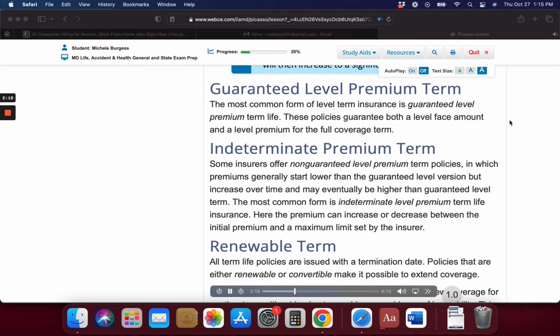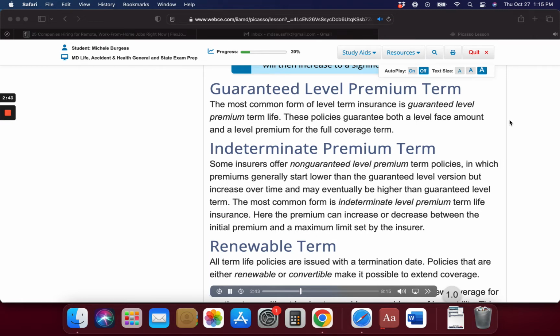Indeterminate premium term. Some insurers offer non-guaranteed level premium term policies, in which premiums generally start lower than the guaranteed level version but increase over time and may eventually be higher than guaranteed level term. The most common form is indeterminate level premium term life insurance. Here the premium can increase or decrease between the initial premium and a maximum limit set by the insurer.